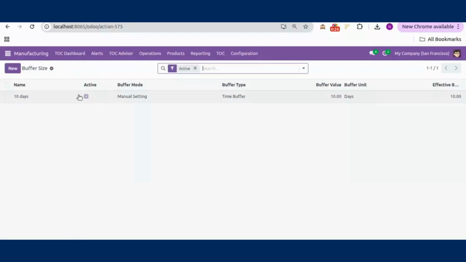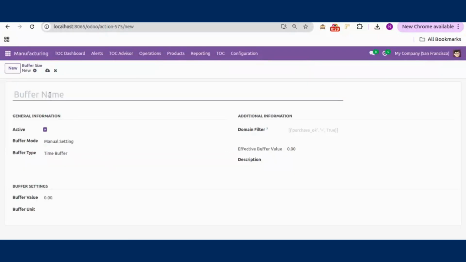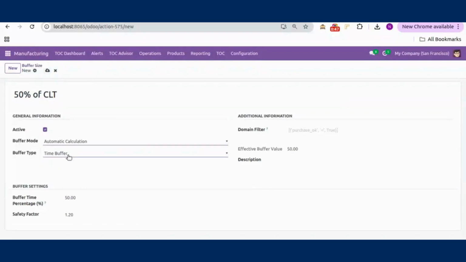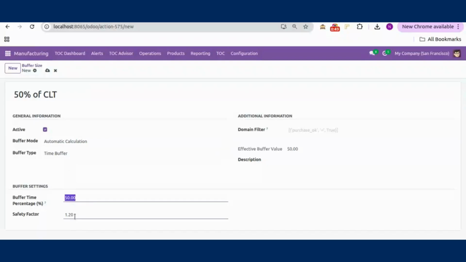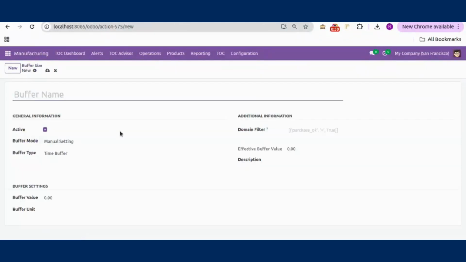For the second example, create a new record and name it 50% of customer lead time. Change the buffer mode to automatic calculation and type 50 into the buffer time percentage. The system will now dynamically calculate the buffer size as 50% of the total lead time for the linked product or sales order. This flexibility allows for both fixed, safety stock-like buffers, and dynamic buffers that scale with the complexity of the order.